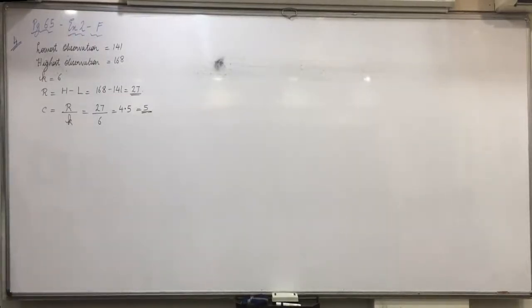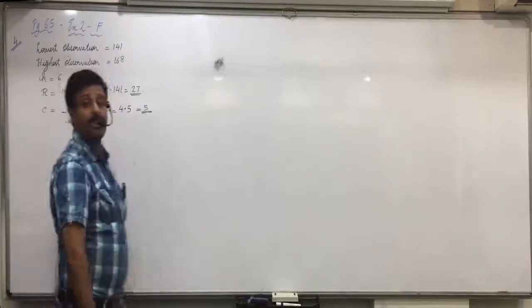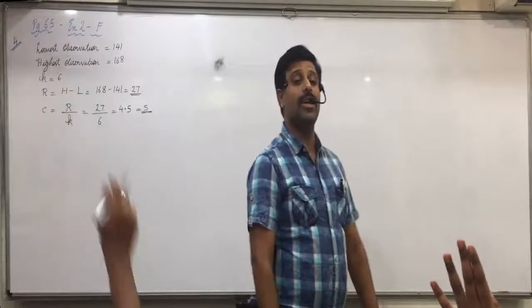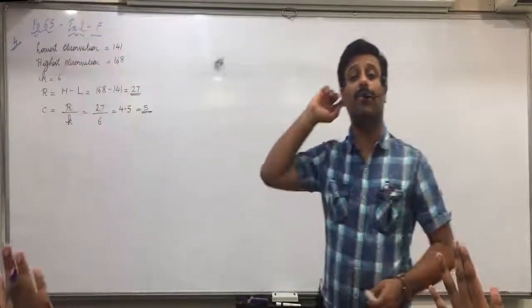And one more rule I told you, don't take odd classes. Like if you get 7.6, then don't take 8. Take 10. Take classes like 5, 10, 20, 50 and so on. Any confusions in this? Raise your hand. What will be the first class for 141?